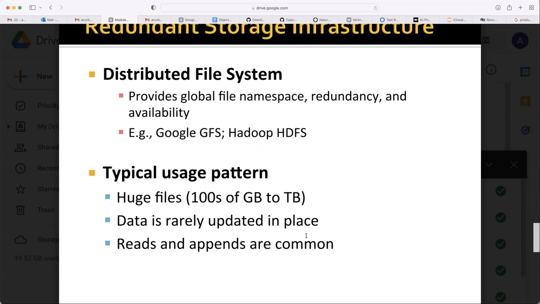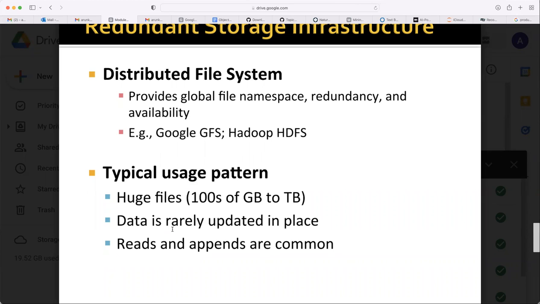Then again, if data is regularly updated, this system doesn't work that well. So you should find those problems where data is rarely updated in place. You may add new data to new nodes, but already stored data shouldn't be updated many times. For those problems, this MapReduce stack will work.